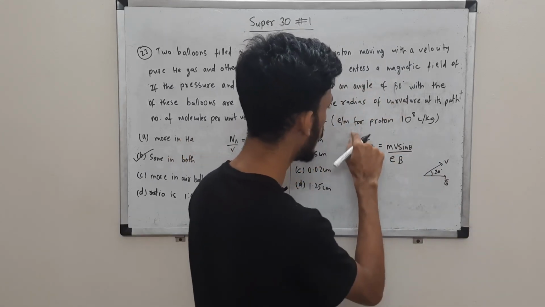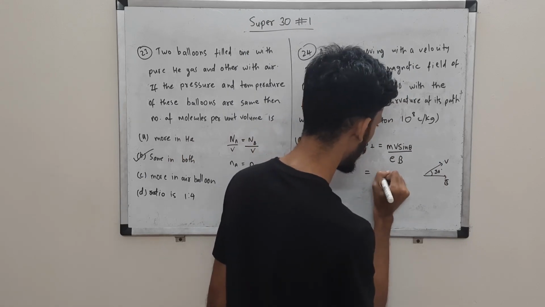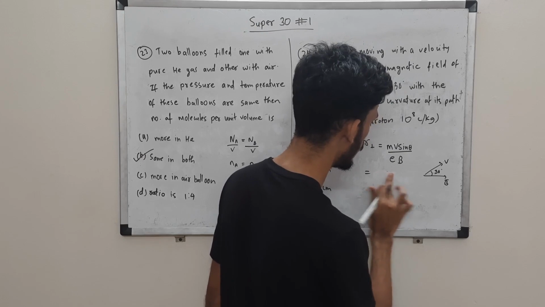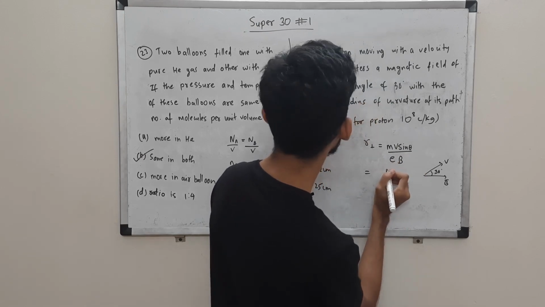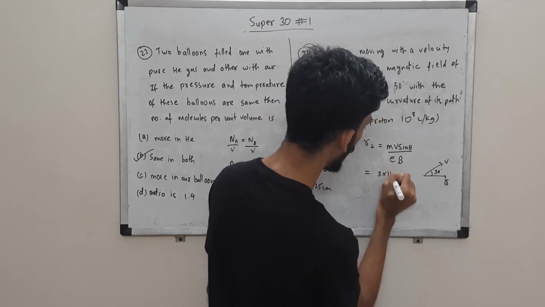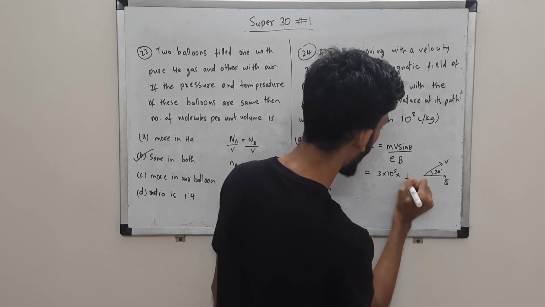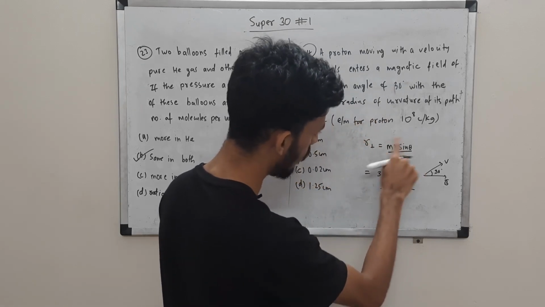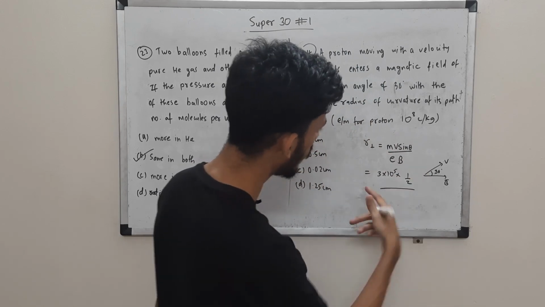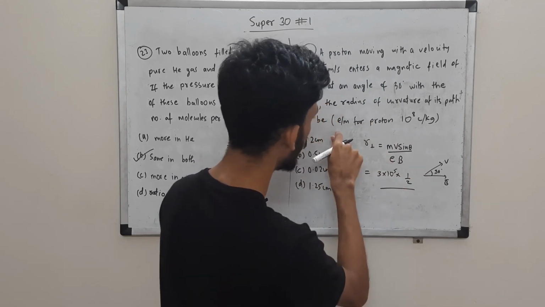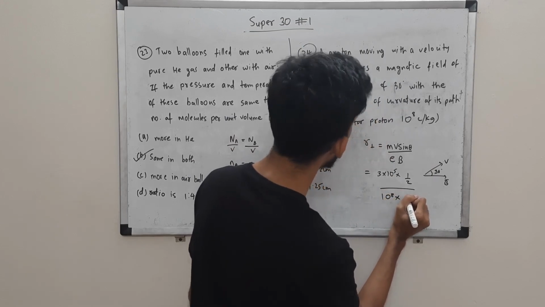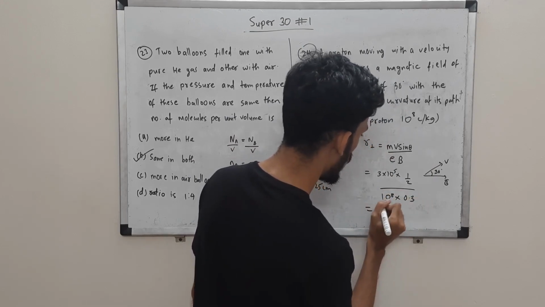And e by m is given for proton, so we'll directly substitute. Velocity is 3 into 10 to the power 5, sine of 30 is half, and we take e by m in the denominator, so e by m is 10 to the power 8 and B is 0.3 Tesla.